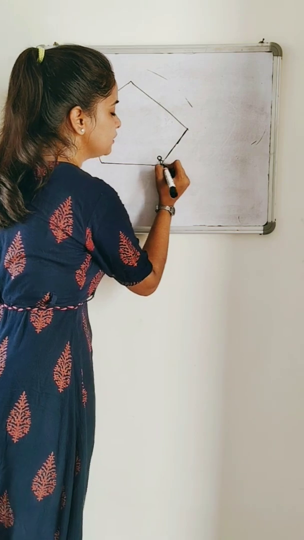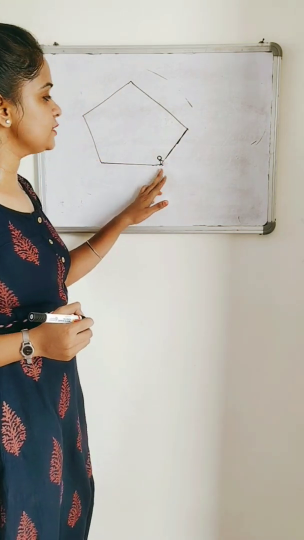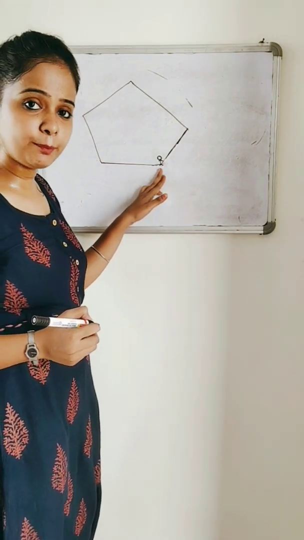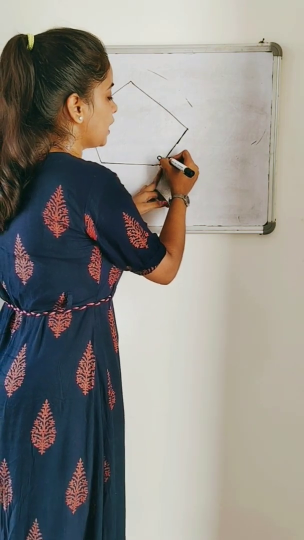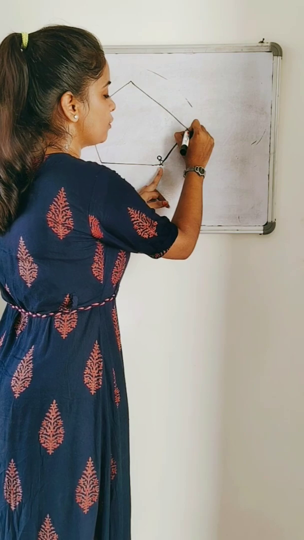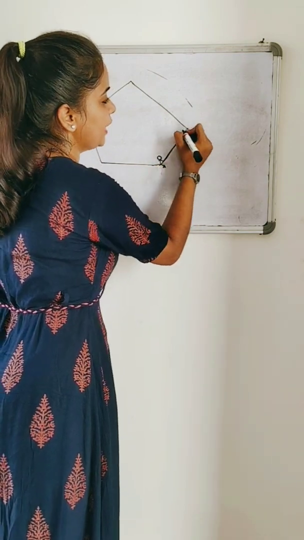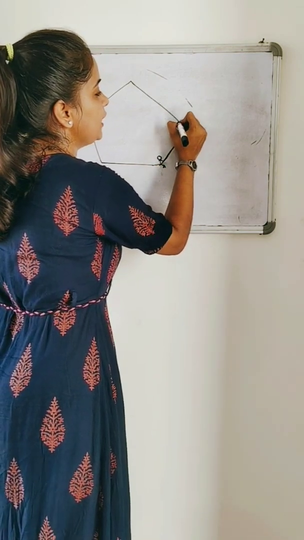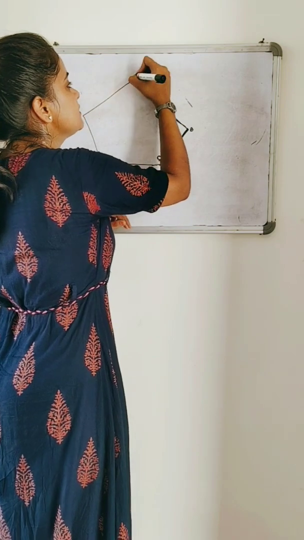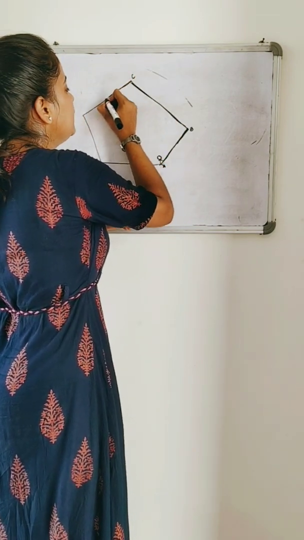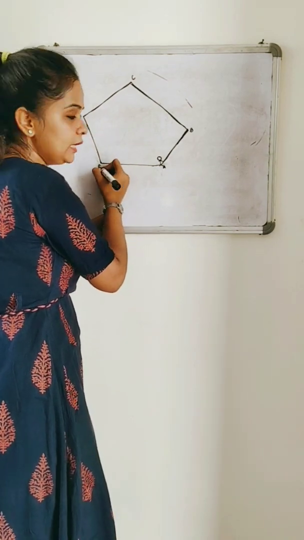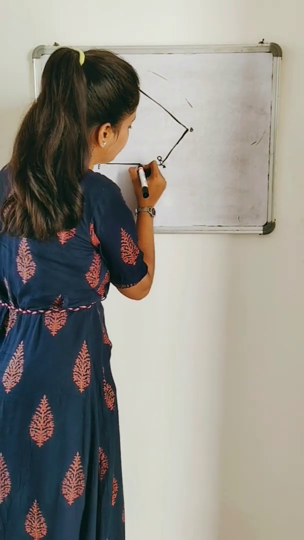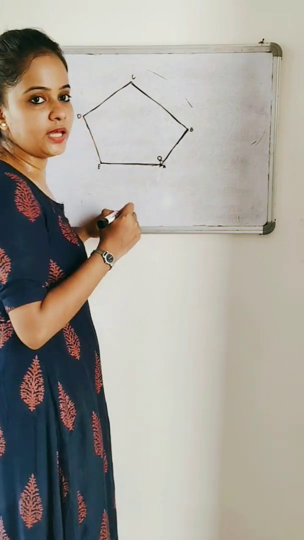Let's imagine that this is a boy and this boy has to find out the perimeter of this polygon. So what will he do? He will start running on the edges from one point to another. He starts from A till B. He will not leave any edge. He will cover this distance, C. Now he will move to D, now he will move to E, and then again he will come back to the same point A.